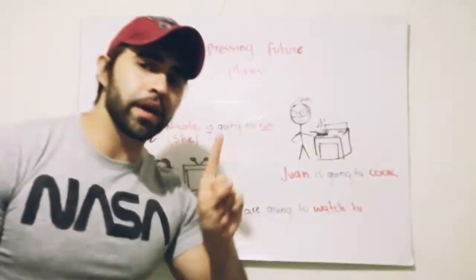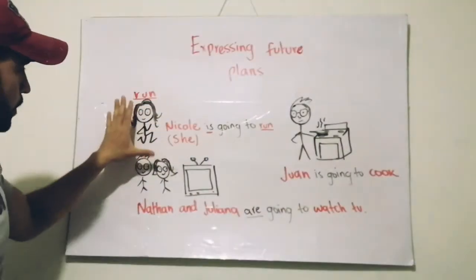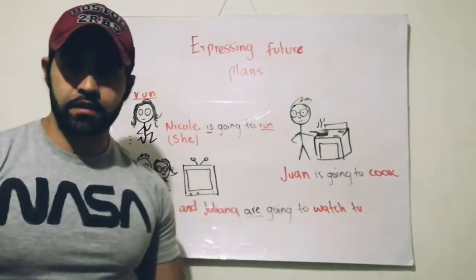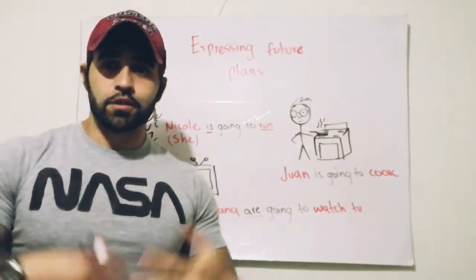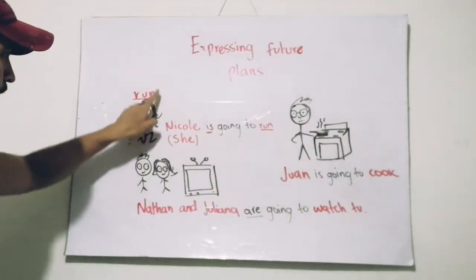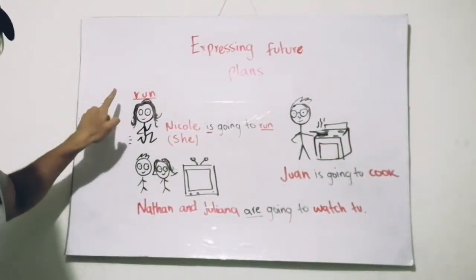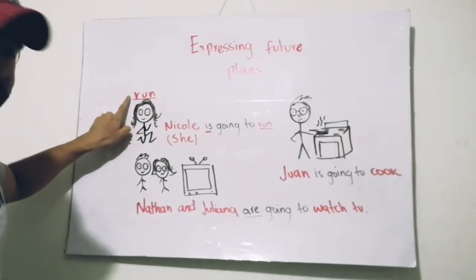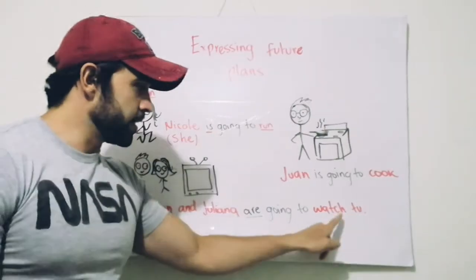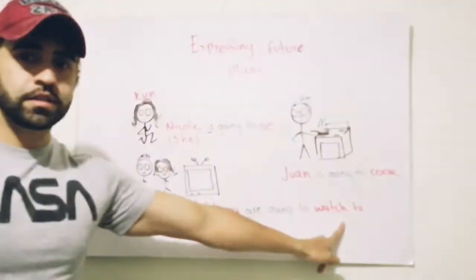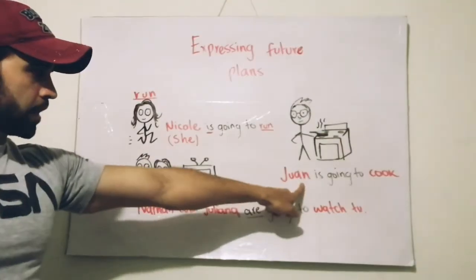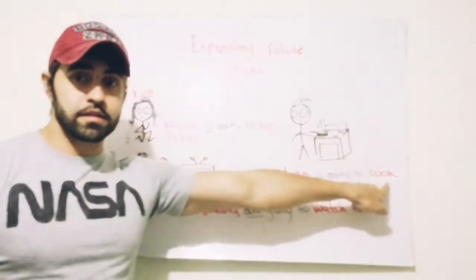Now I want you to pay attention to these examples here. We have Nicole, we have Nathan and Juliana, and we have Juan. We have four different people doing four different activities. First is Nicole. The activity here, or the verb, is run. Then we have Nathan and Juliana, and the activity here is watch TV, or watch a movie if you want. And finally we have Juan, and the activity here is cook.